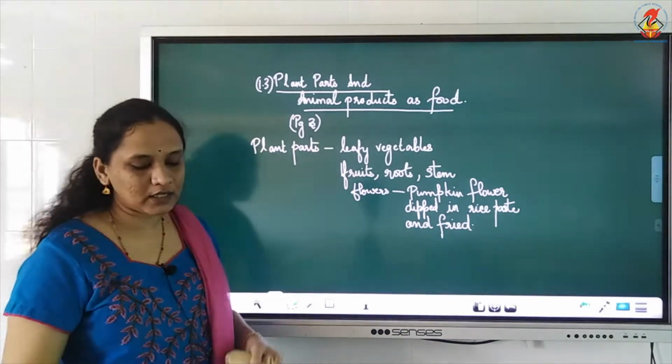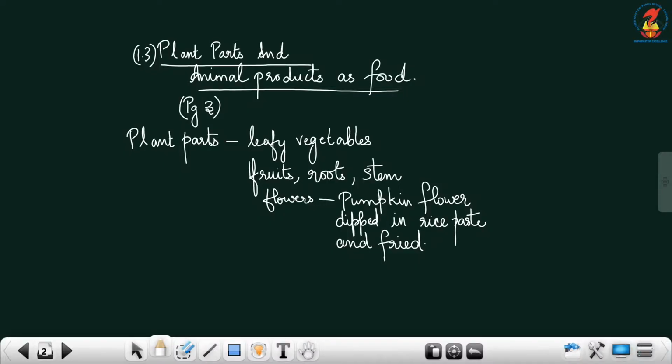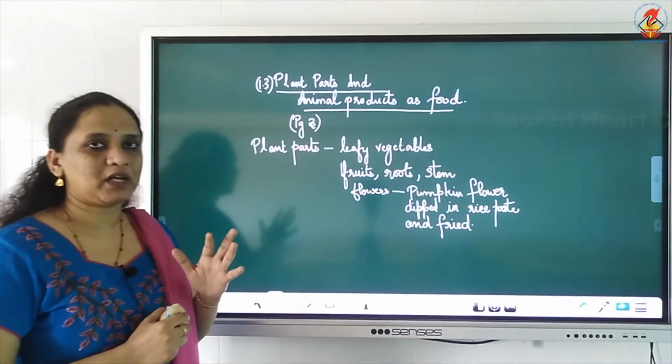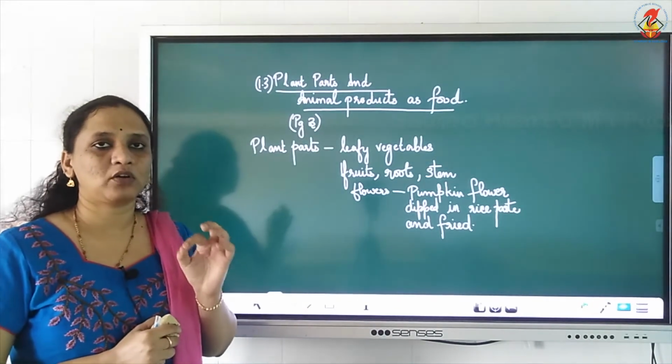Now under this, first we have to understand what is the meaning of the term plant parts. Which parts of the plants can we use for food?